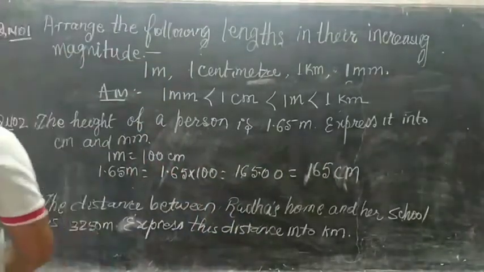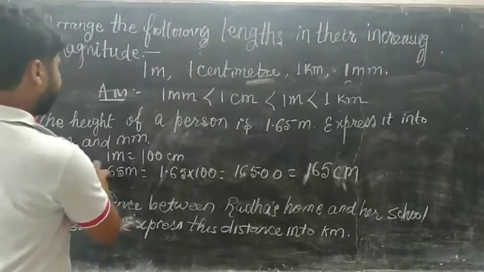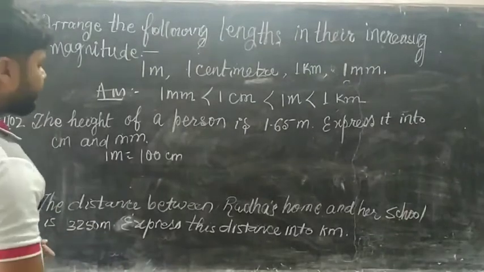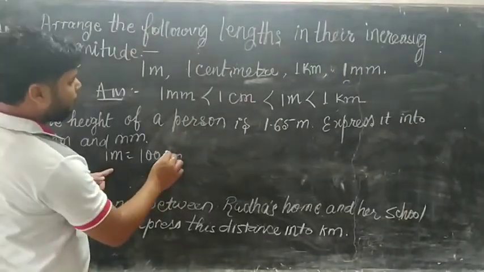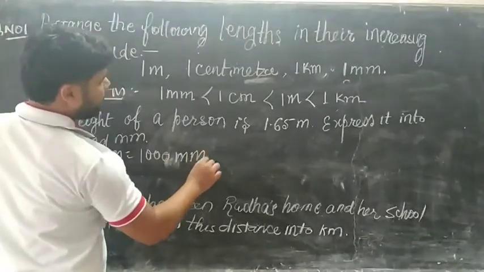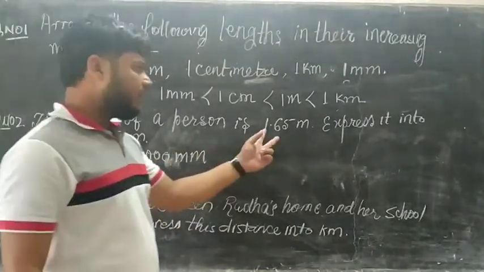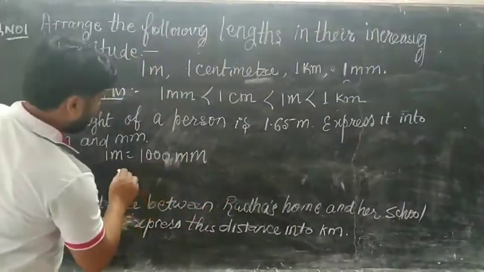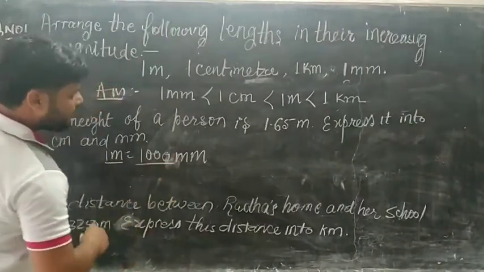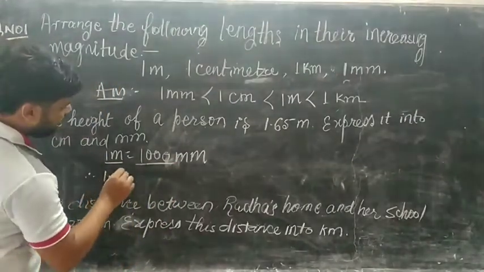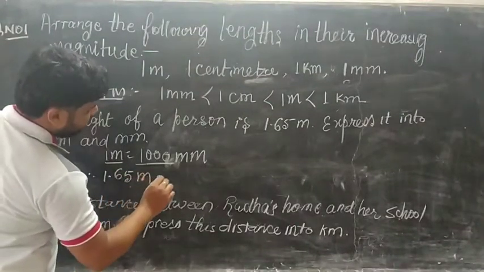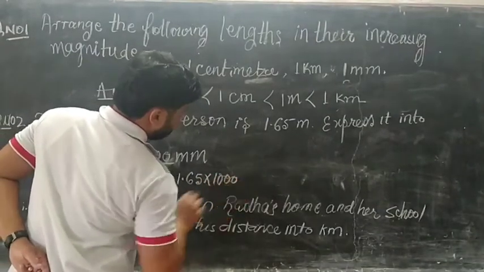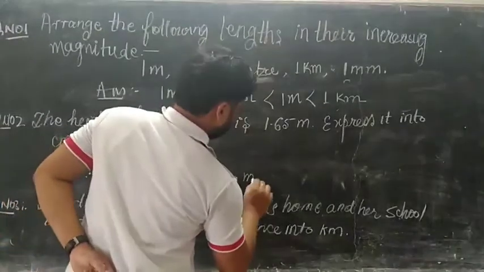Now we will convert this same unit into millimeters. As you know, 1 meter equals 1000 millimeters, but we are given the height in meter. This meter unit is converted to millimeters. So 1.65 meter equals 1.65 multiplied by 1000 millimeters.